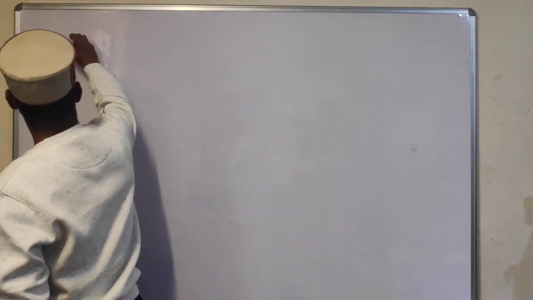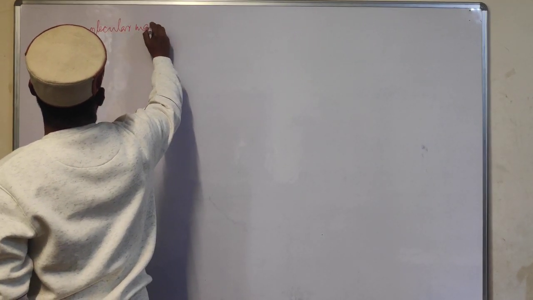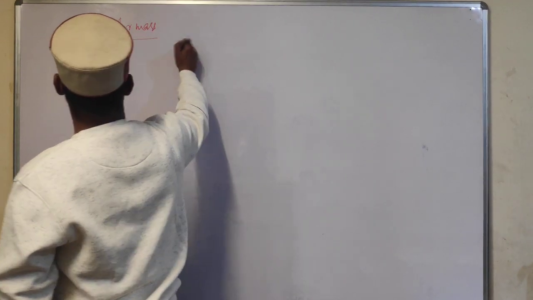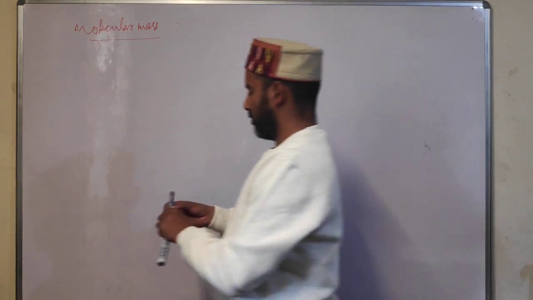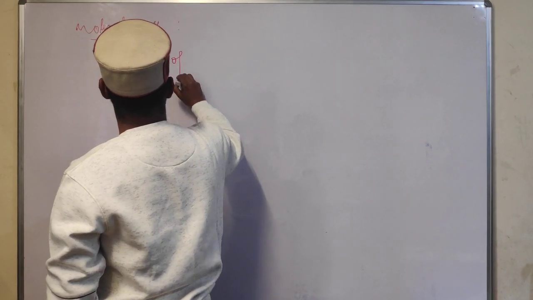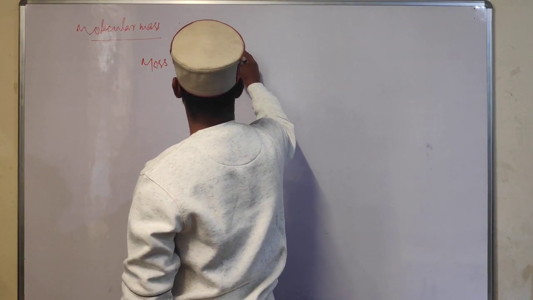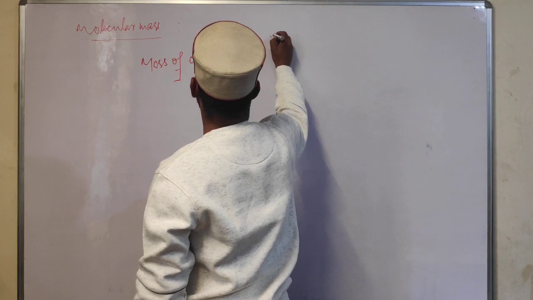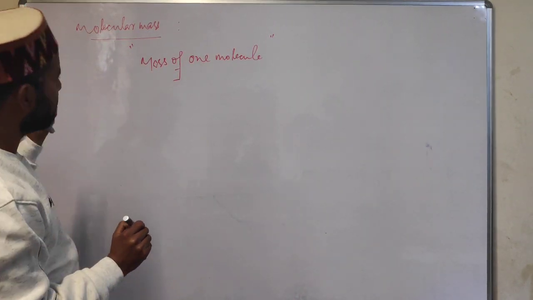Now student, molecular mass. So what is molecular mass? Students, molecular mass is the mass of one molecule. Just like atomic mass is the mass of one atom, this is the mass of one molecule.